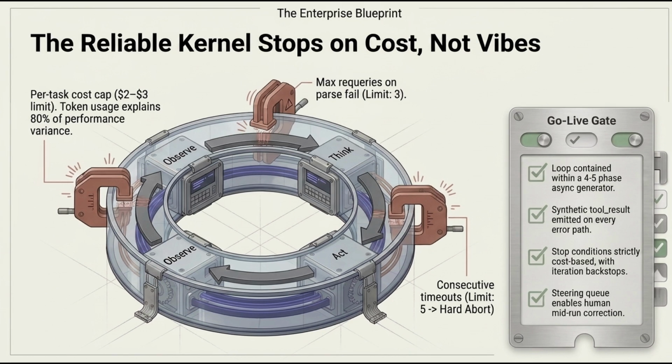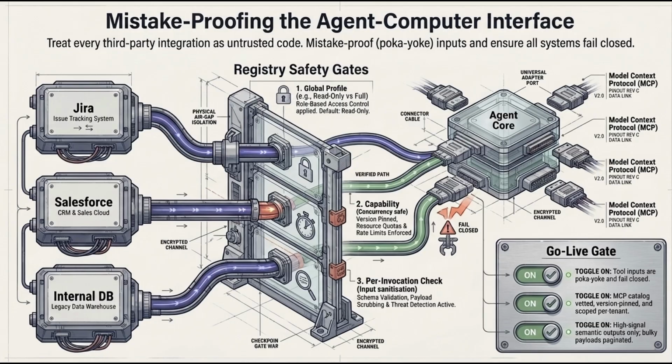The agent's heart is the observe, think, act, observe loop. It should be implemented as an async generator where the caller controls back pressure. A critical invariant is that every tool use must have a paired tool result, even if synthetic, to prevent corrupted transcripts. Tools are the agent's hands, mistake-proofed, poka-yoke, with high signal outputs and instructive errors.